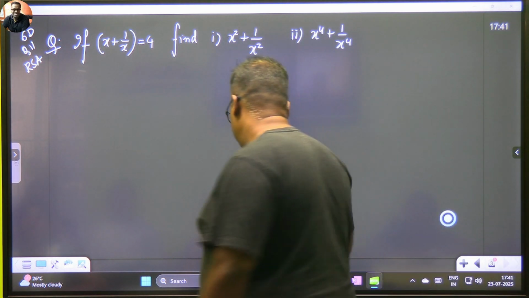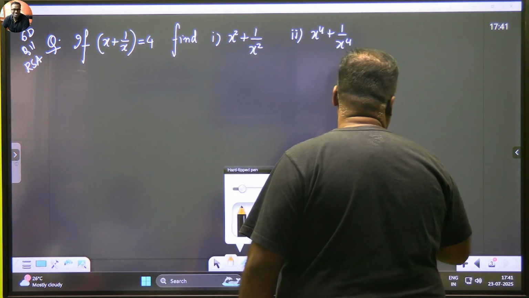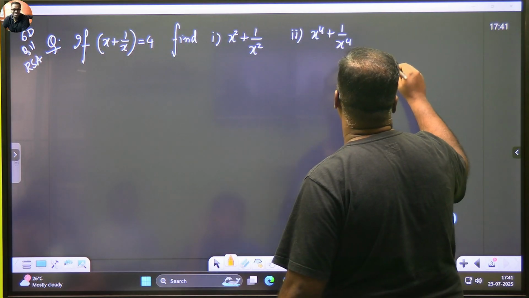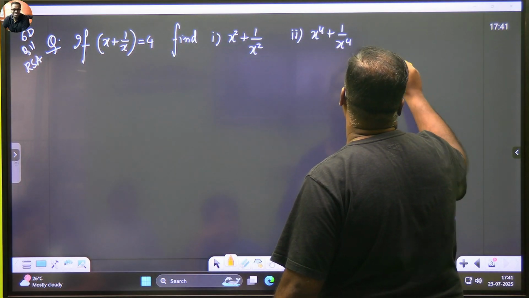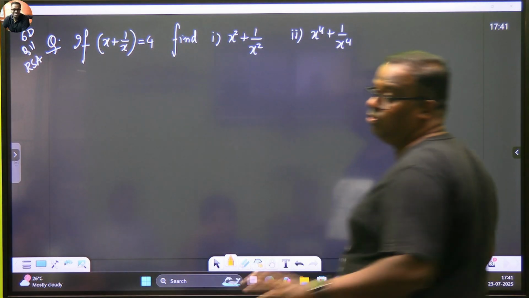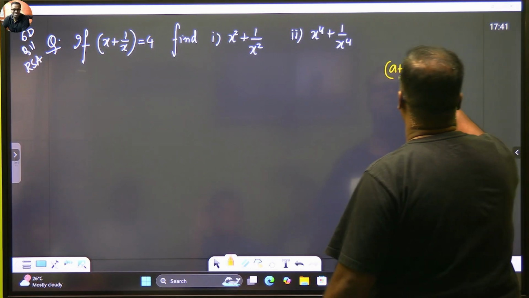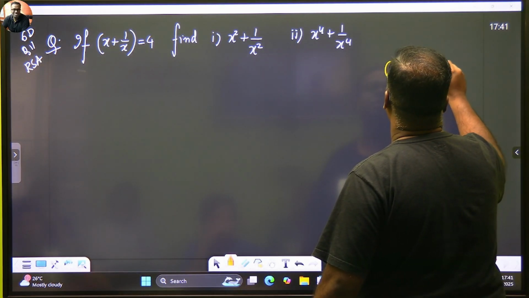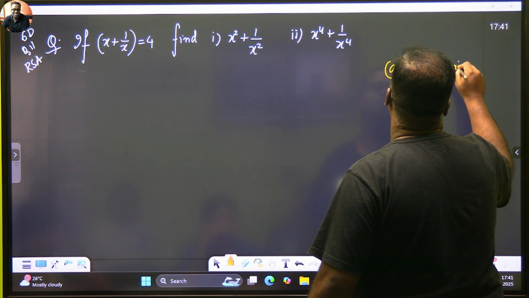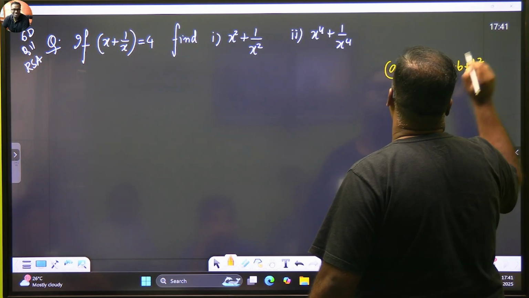Before doing this problem, tell me, are you versed with the identity (a plus b) whole squared? Do you know this? How many of you know this? How many of you don't know? Or for how many is it new? So this is a squared plus 2ab plus b squared. Okay.